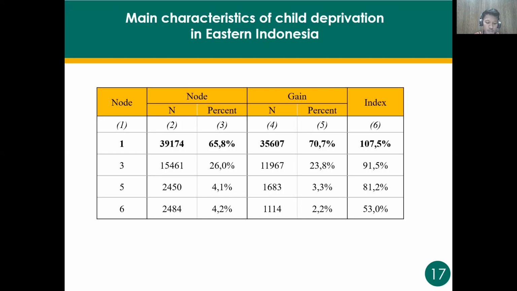Node 1 is the only node that has an index value above 100%, with 107.5%. This shows the category of children whose head of household's education is a maximum of junior high school. Therefore, it can be said that the main characteristic of the deprivation status of children in Eastern Indonesia is the education of the head of the household, maximum of junior high school or equivalent.